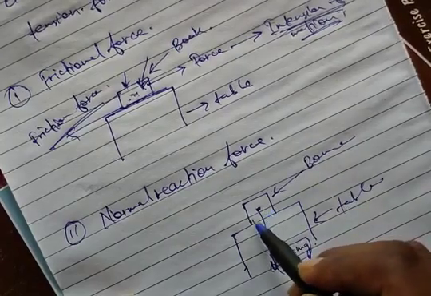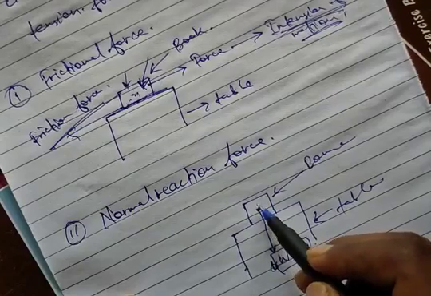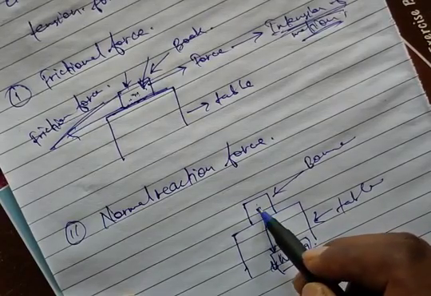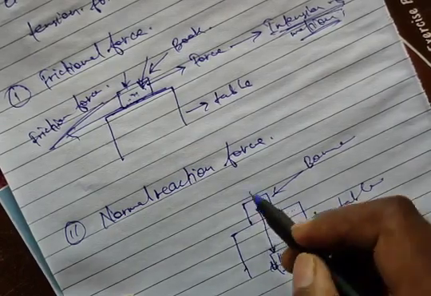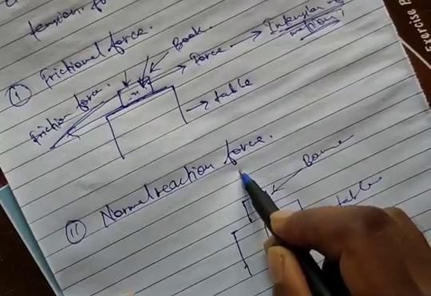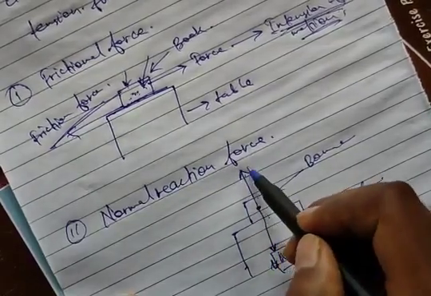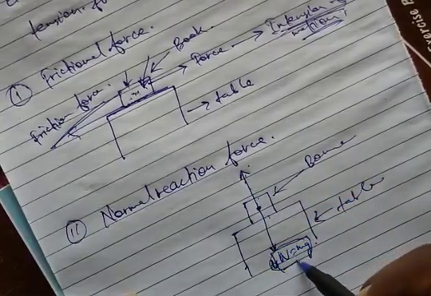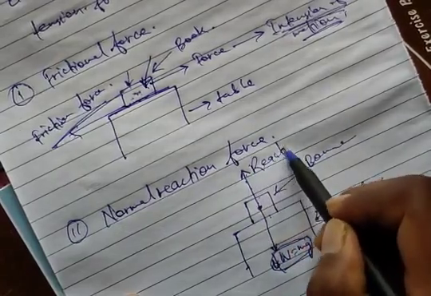Then there are two bodies. When the book applies this force on the table, then the table also applies a force equal to this force on the book in the opposite direction. Okay, this upward force, which is opposite to the action force, is called reaction.